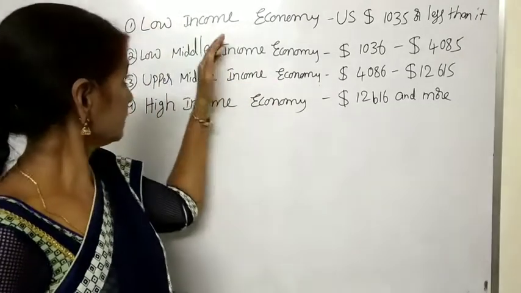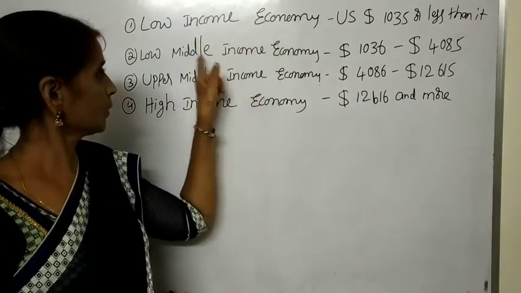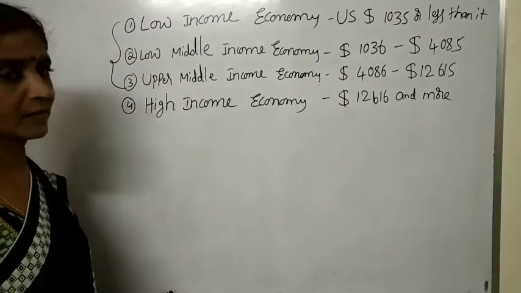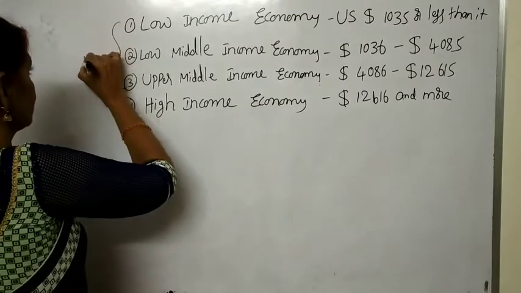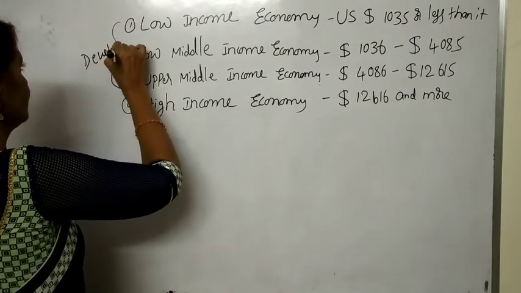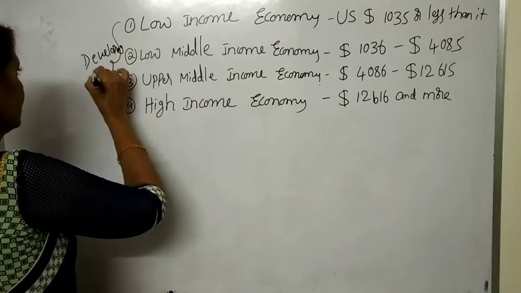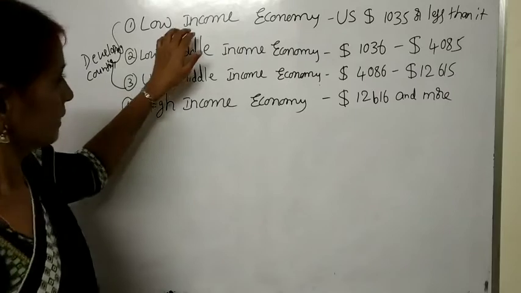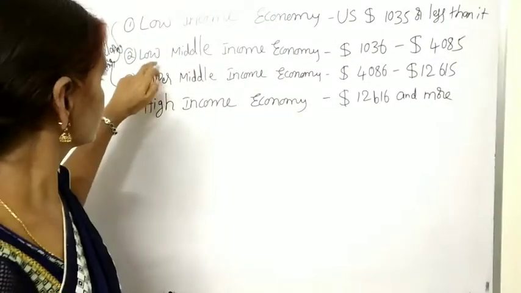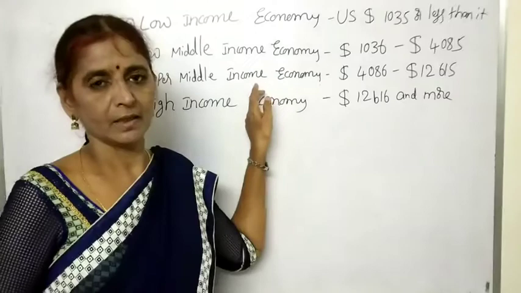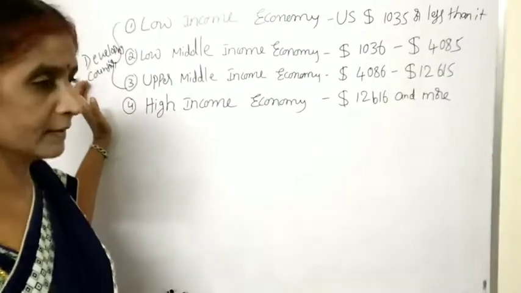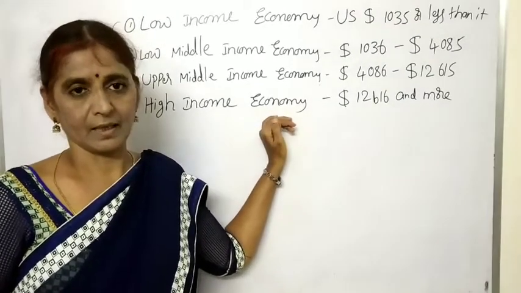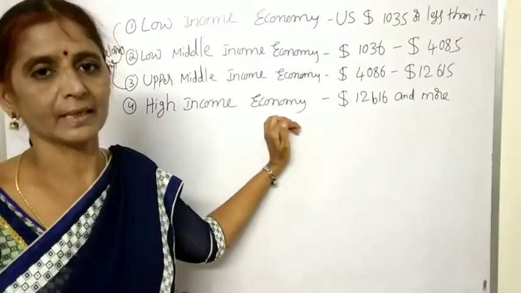So here, low income economy, lower middle income and upper middle income, these three economies are called developing economies or developing countries. Okay, children? The economies which have low income, lower middle income and upper middle income are called developing countries. And the countries which have high income are called the developed economies.